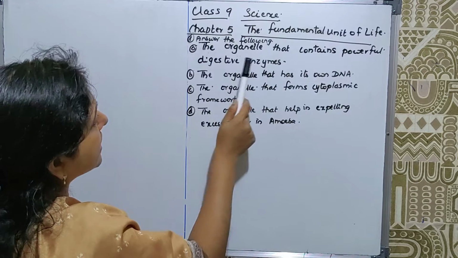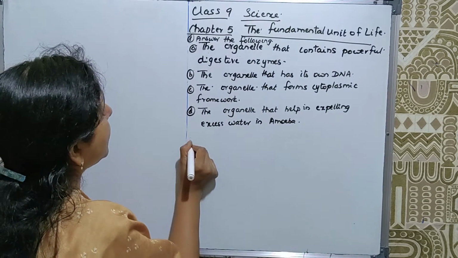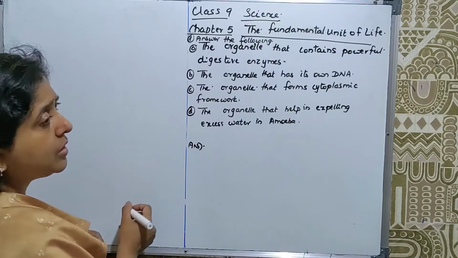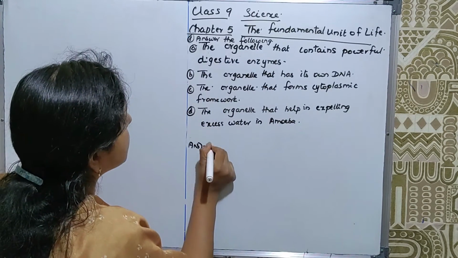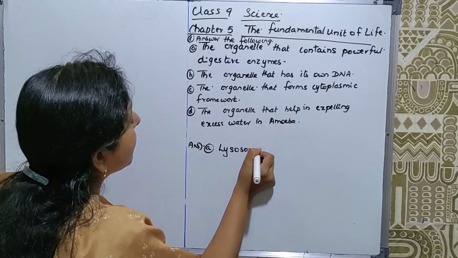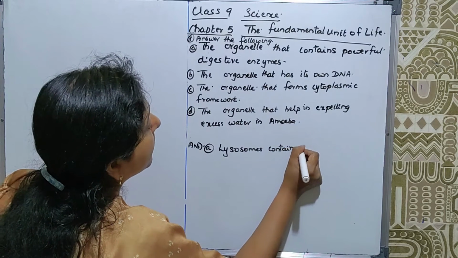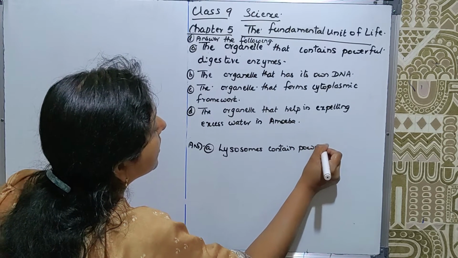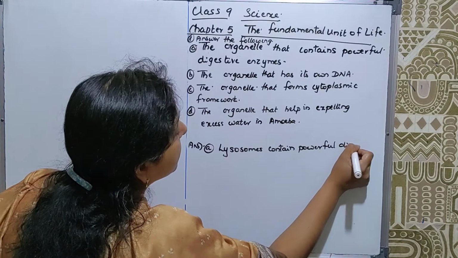A. The organelle that contains powerful digestive enzyme. The organelle containing powerful digestive enzyme will be lysosome. So we'll write: lysosomes contain powerful digestive enzyme.